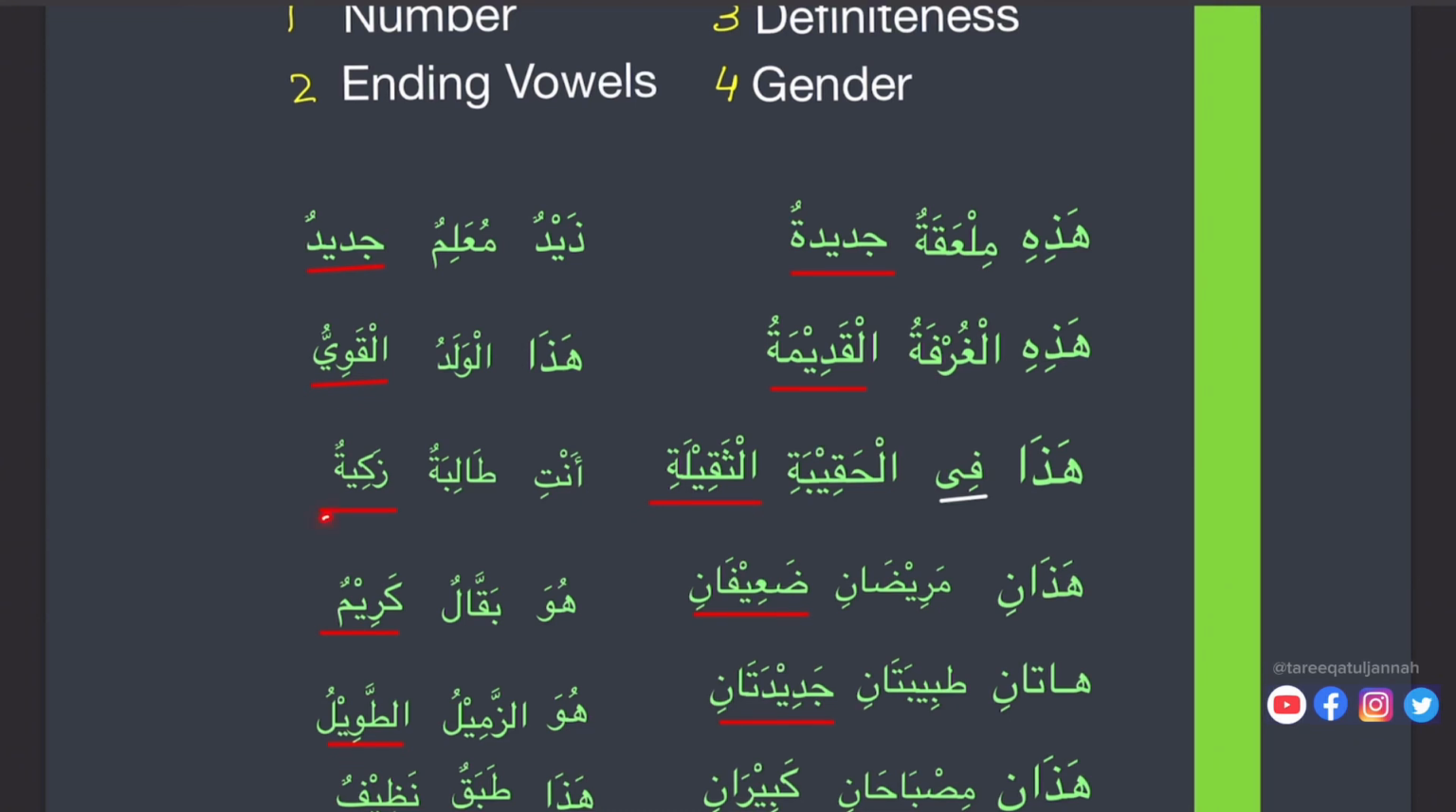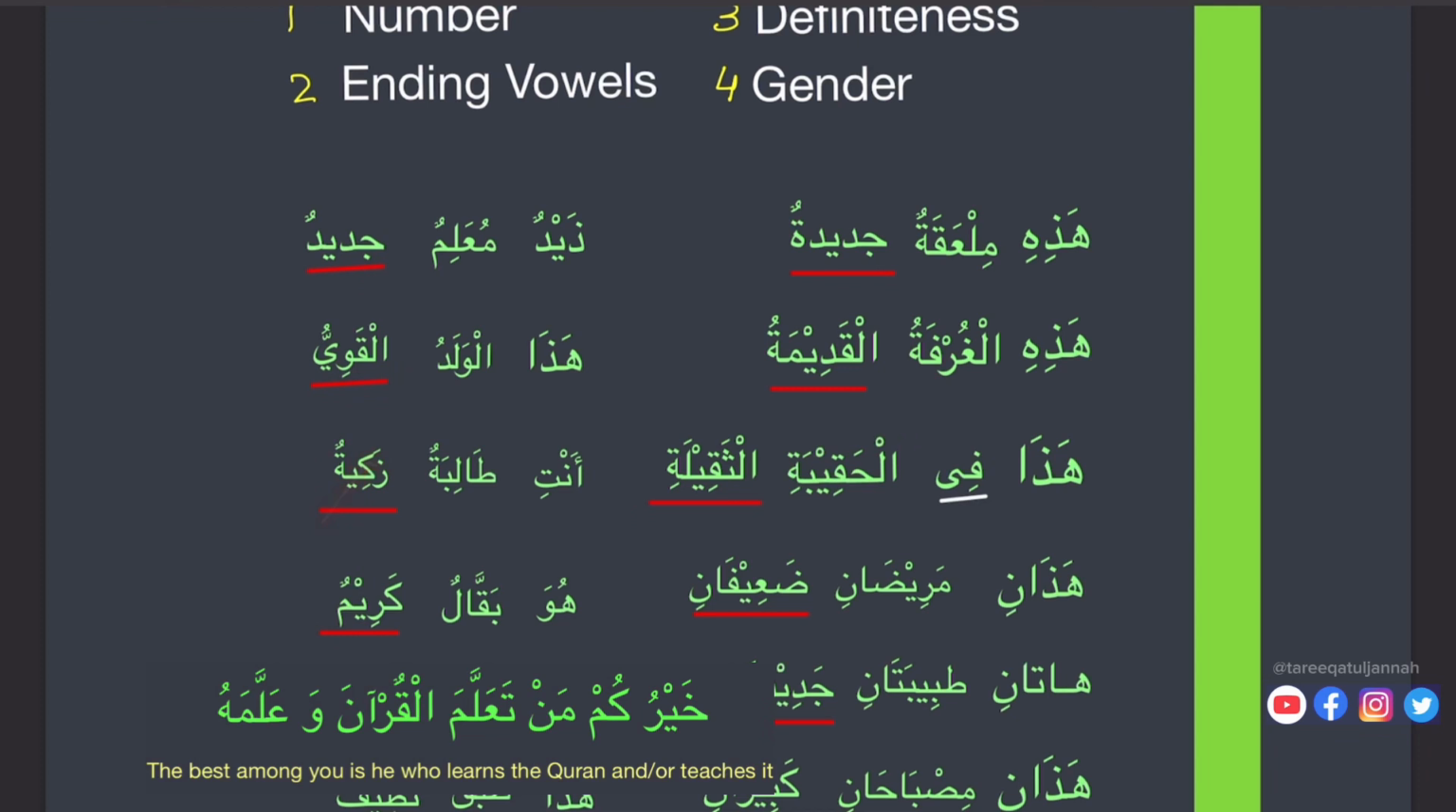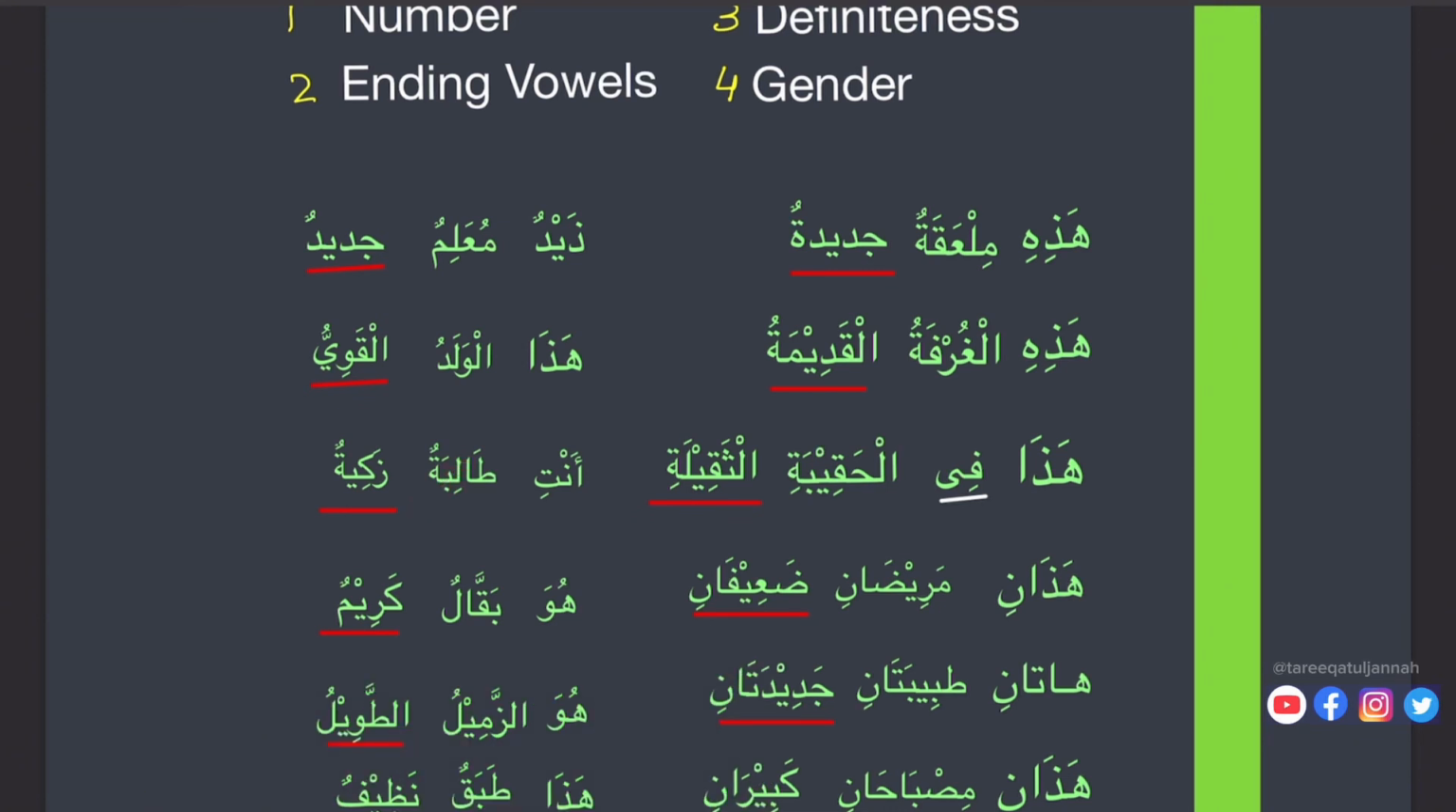Anti talibatun zakiyatun. Here we can say feminine and feminine. Mubtada, khabar, and it's called sifat, or you can say naat. It's also called naat and manut. Sifat and موصوف, they have two names. Some scholars call it sifat and موصوف, and some call it naat and manut. So here we see feminine.